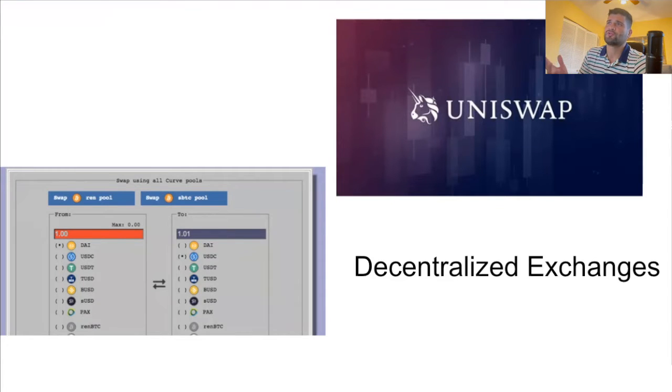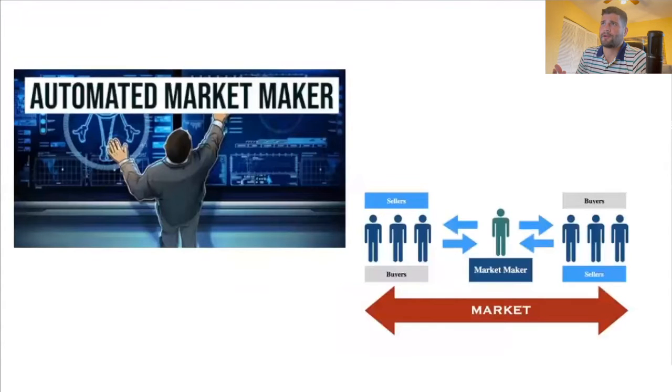assets. So Uniswap and Curve here to the left, these are some really big protocols that are seeing some of the most trading volume, and they operate under this automated market maker model. A market maker essentially facilitates a trade or an exchange of assets between two parties, right? And they sit in between buyers and sellers to basically ensure that there is always liquidity for these different buyers and sellers.